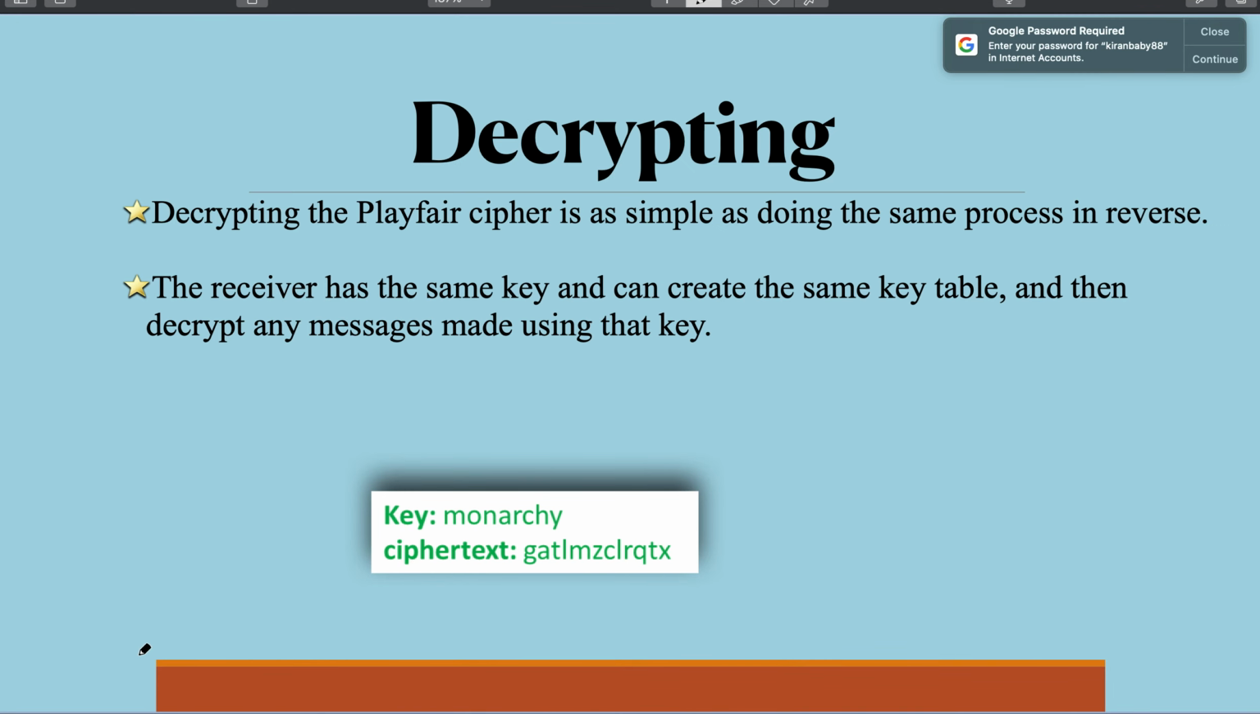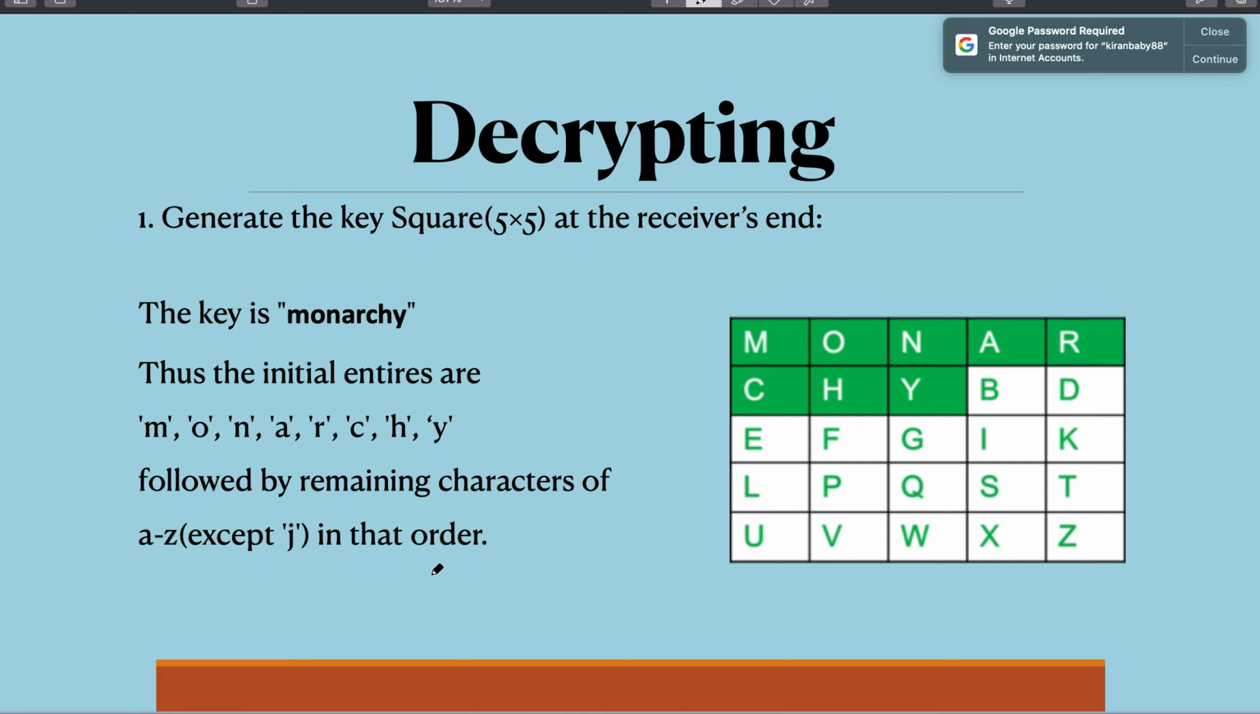Now how do you do the decryption? It is as simple as doing the same process but in reverse order. The receiver will have the same key, monarchy itself, and the ciphertext. So the receiver side will be shared with the same key and the ciphertext. Using this, he has to get back the plain text. So it is the same steps that are being used.